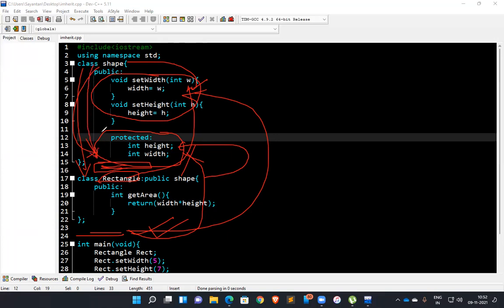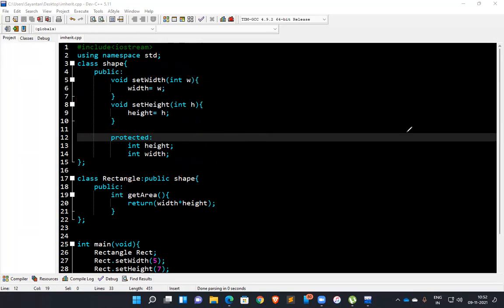So private is not for inheritance or any other class. You can only use protected for inheritance, not private. Public is accessible to everyone, but protected can only be accessed by the child class.